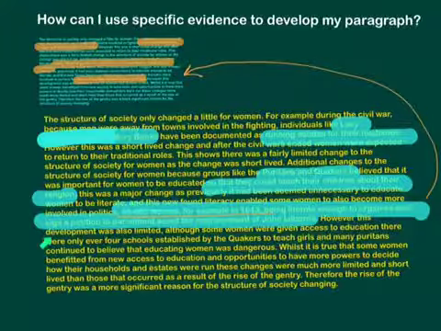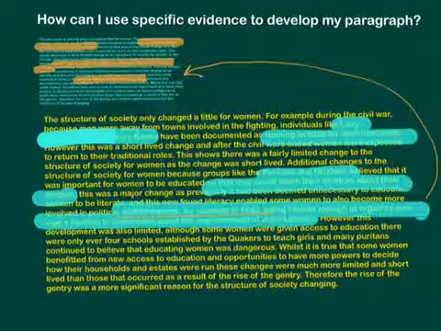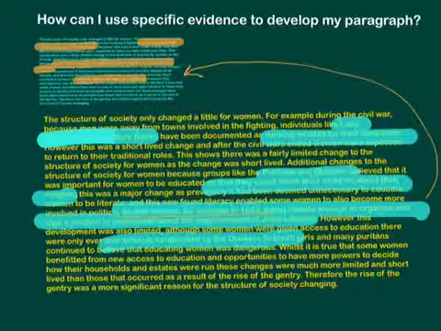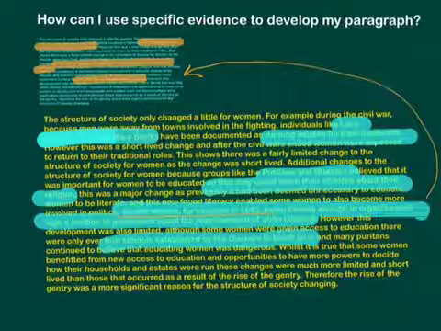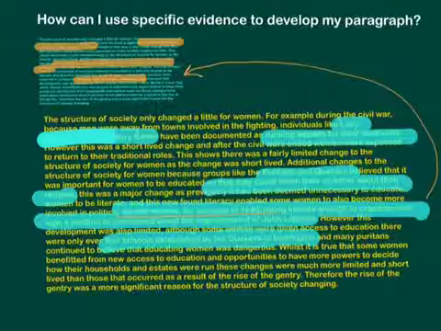However, this development was also limited. Although some women were given access to education, there were only ever 4 schools established by Quakers to teach girls. So again, a nice specific piece of evidence. Only ever 4 schools established by the Quakers to teach girls. So this shows exactly how limited the change was, rather than just saying it was limited or not everyone had access to it. They've specifically mentioned that there were only ever 4 schools.